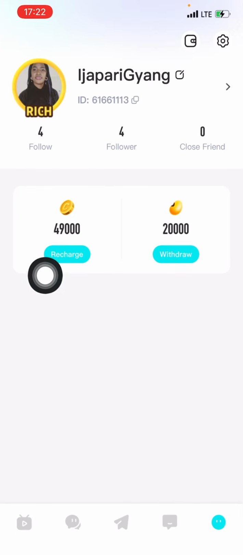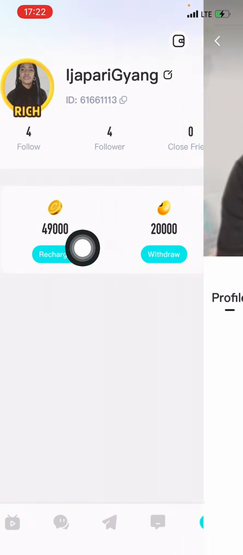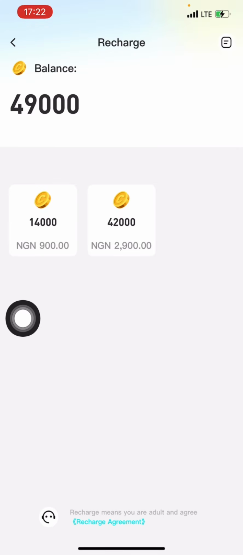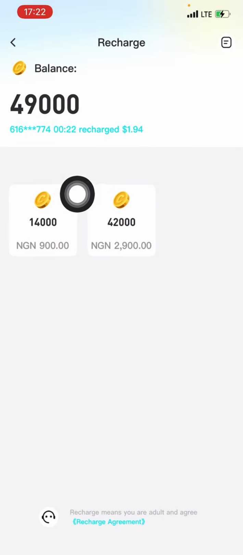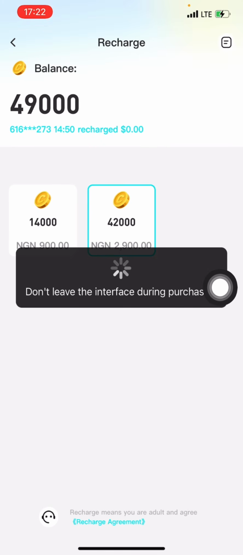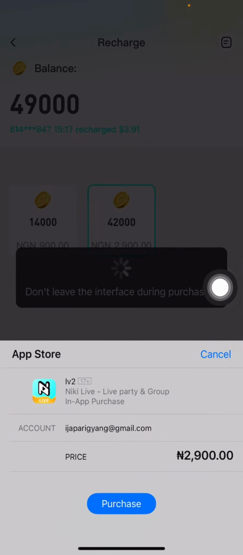As you can see, this recharge, I just recharged 49,000 coins. If you click on recharge right here, it will bring your own options and tell you how much you can recharge. I can go for 900 naira because I'm in Nigeria, or 2009. Whatever I click, but your first recharge is not what you see here. Your first recharge will give you 500 coins extra. So you just click on it. Like me now, I have linked it with my Google. If I just click, I will purchase it.